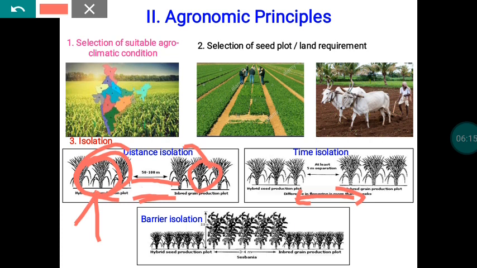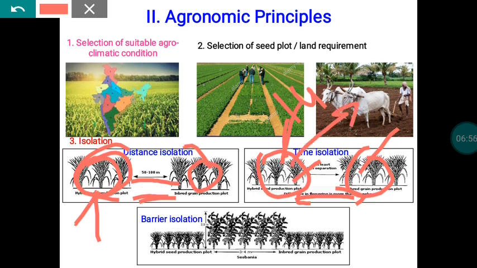Here what we are going to do is raise two different varieties of the same crop in the nearby area, without leaving any space, but with different sowing times. One will be sown one week earlier, and if it is maize, 14 days earlier than the other. After the 14th day of sowing, the other one will be sown. So there will be a gap with reference to establishment. When one is at the flowering stage, the other will be in the vegetative stage. When this one attains maturity, the other will be in the flowering stage.